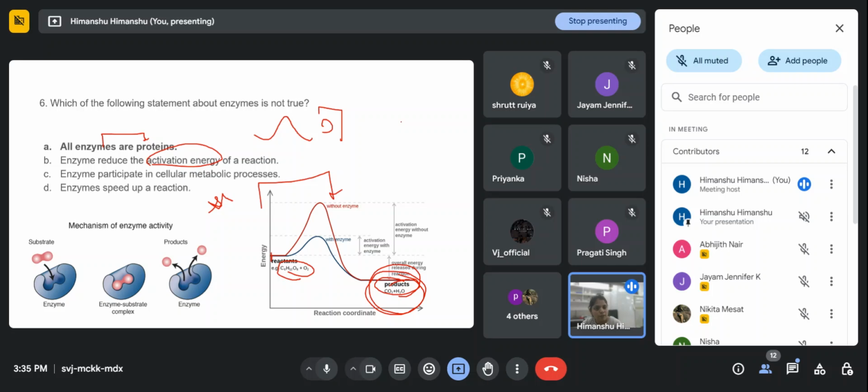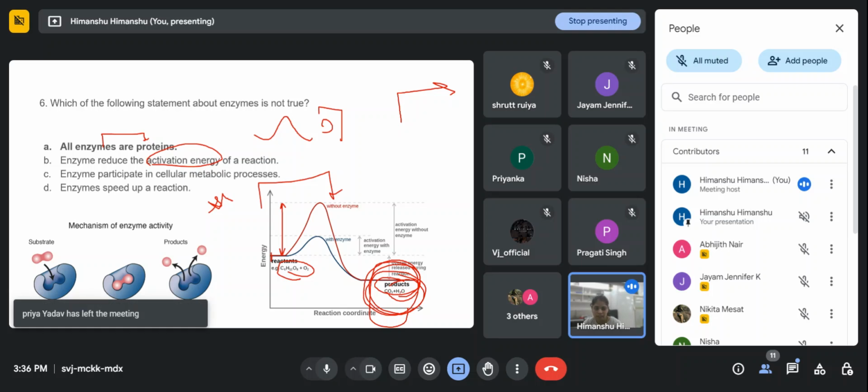Because if they are releasing high energy and now they are at a very low energy, then we consider it a stable compound, right? That's why when reactant converts into product, the product will always be of low energy level. The minimum energy required to convert this reactant into product we call activation energy. If it has to achieve this height, or this one, which one is the most feasible and the fastest?